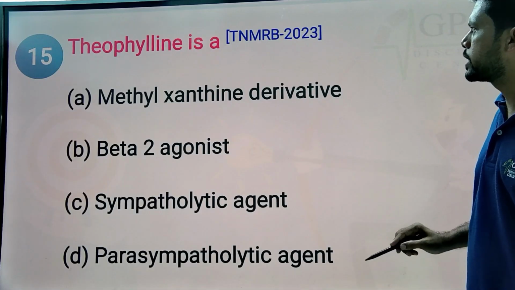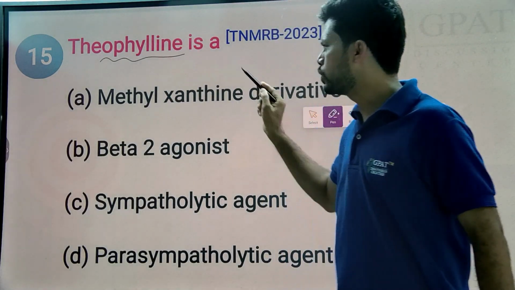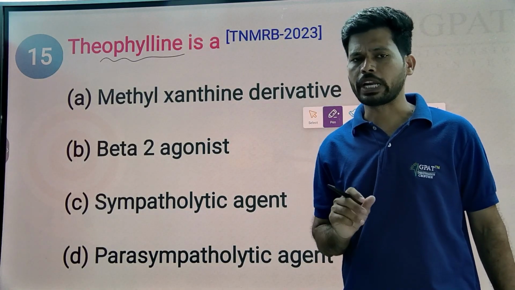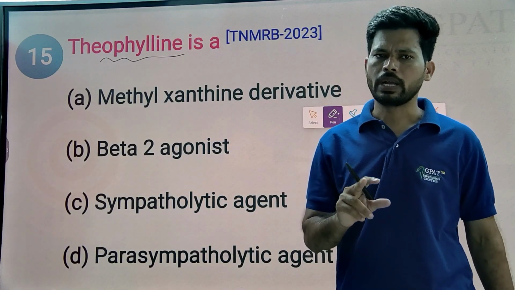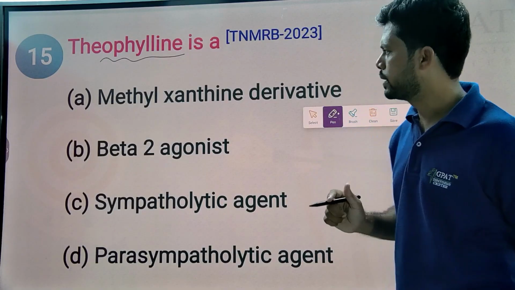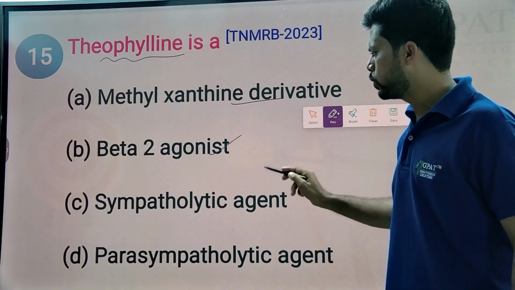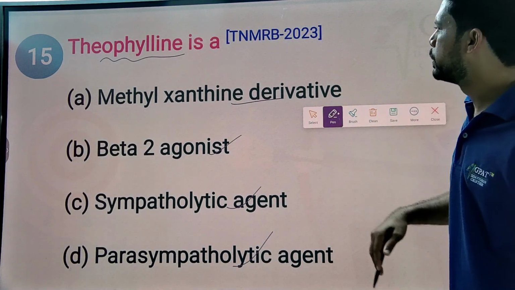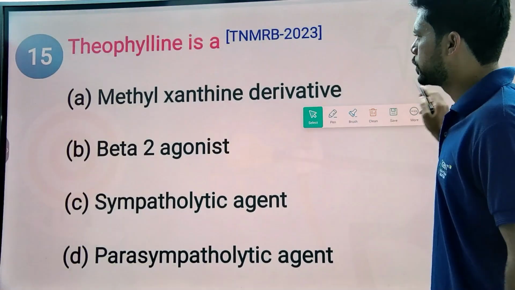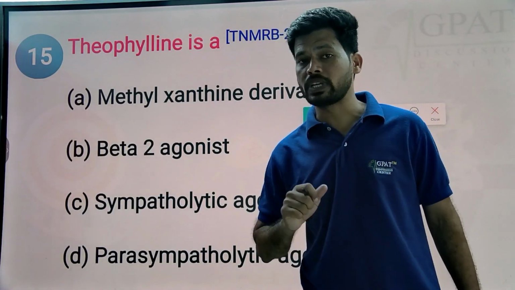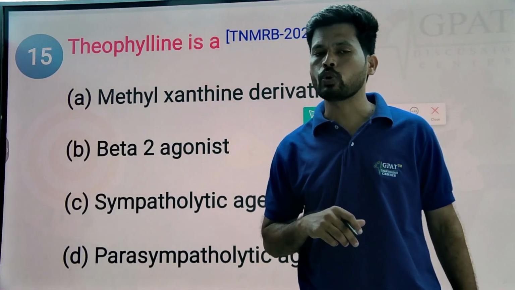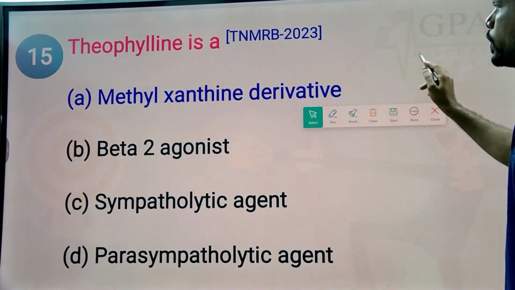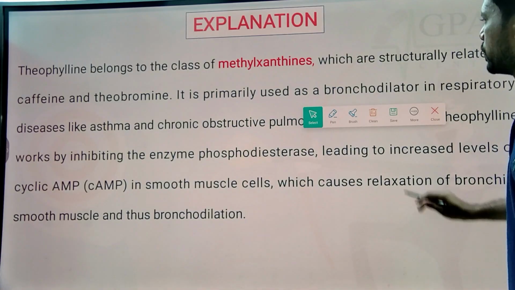Next MCQ: theophylline, from the tea source. There is caffeine, theophylline, theobromine. They are natural alkaloids, generally the active constituents of coffee as well as tea. The options are methylxanthine derivative, beta 2 agonist, sympatholytic, parasympatholytic. Theophylline comes under the methylxanthine derivatives. Methylxanthines are CNS stimulants, and they also have a bronchodilator effect on the lungs and respiratory system. The answer is very clear: theophylline is a methylxanthine derivative.